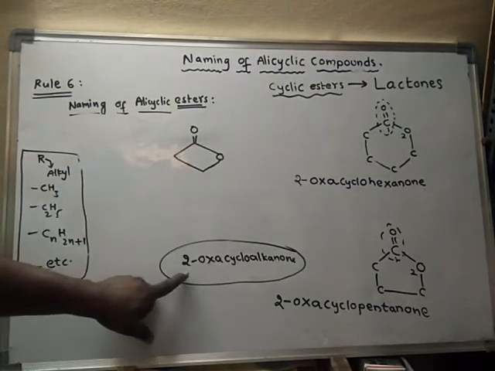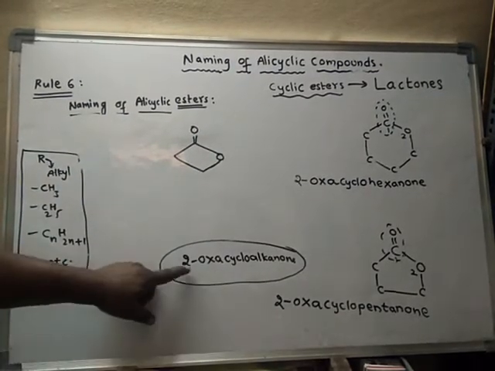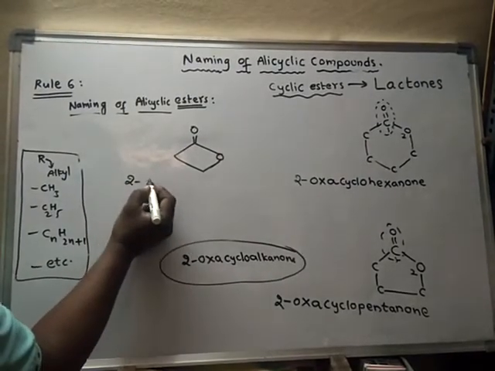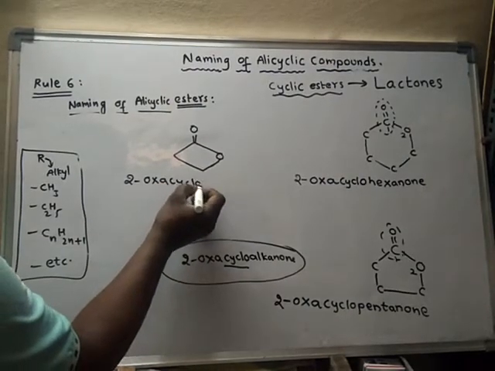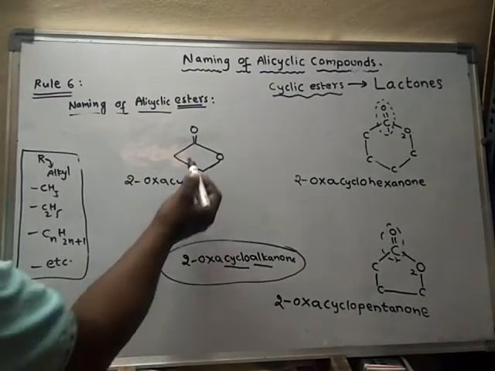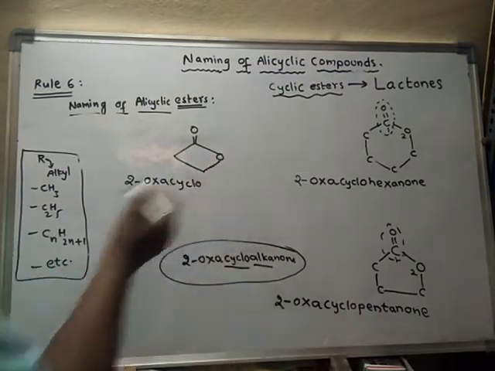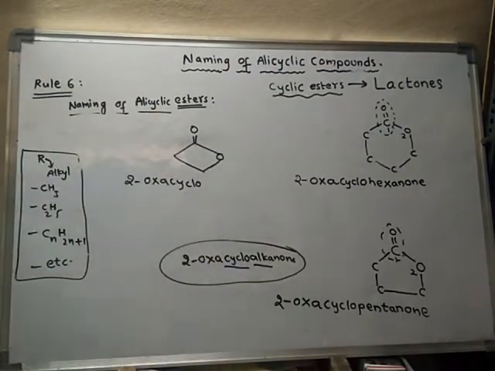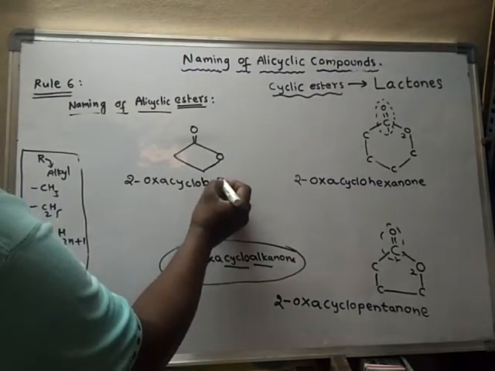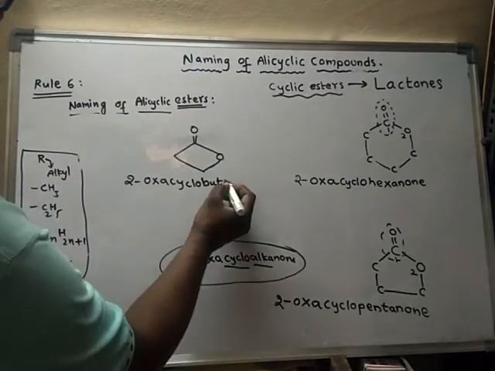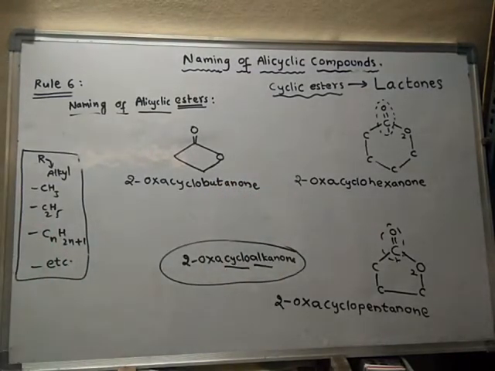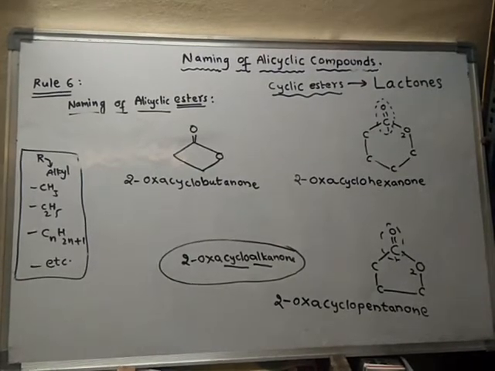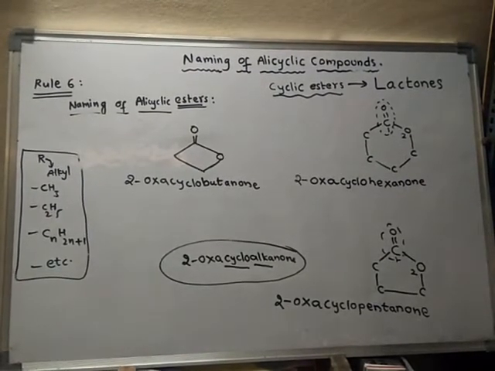Again the same, for lactones we have to follow this name. See, 2-oxacycloalkanone. Which alkane is it? That means how many member ring is it? It is a 4-member ring, and a 4-member ring means but. Alkanone, butanone. So this is the name of this compound: 2-oxacyclobutanone is the name of the compound.